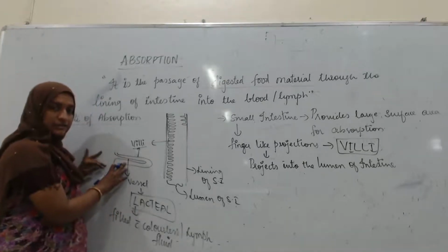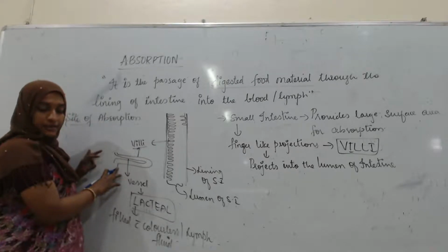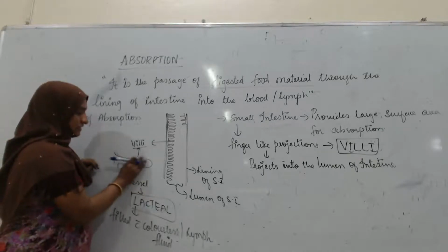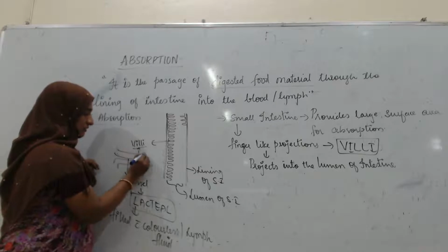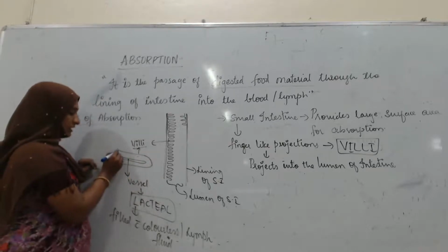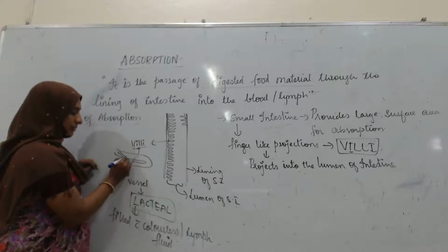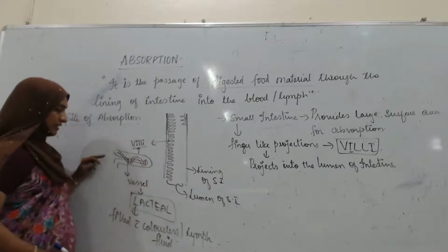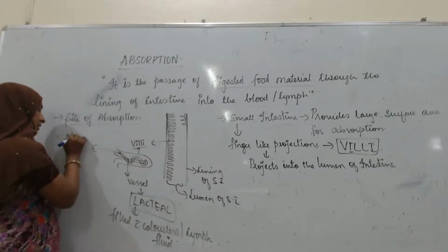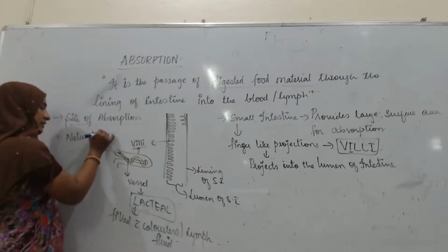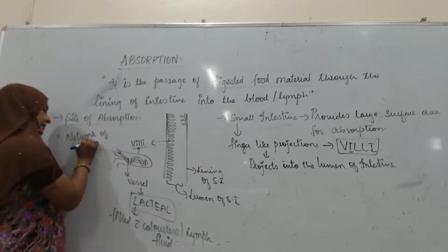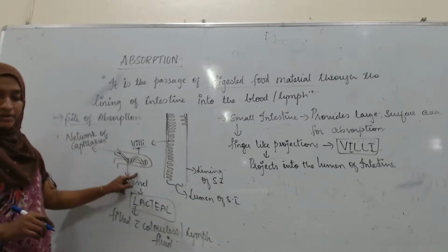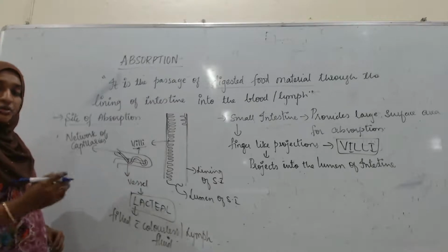For example, this is the villus, and around it there is a network of capillaries like this, totally surrounding the lacteal.